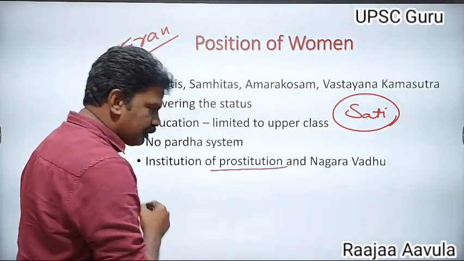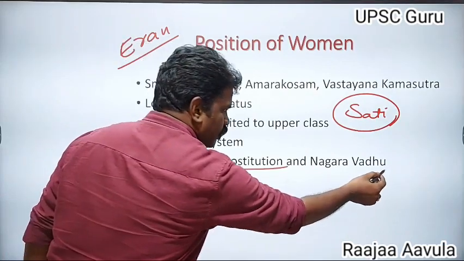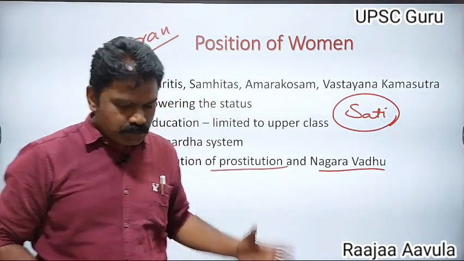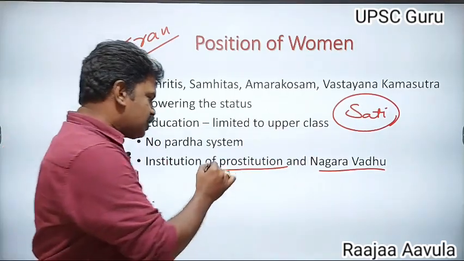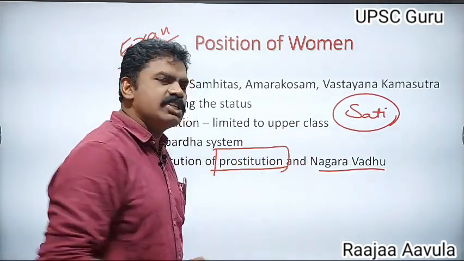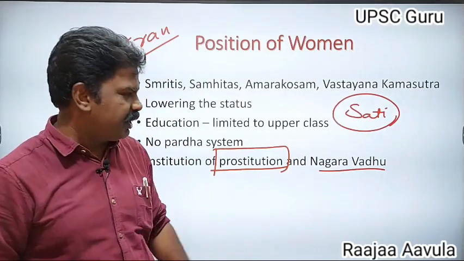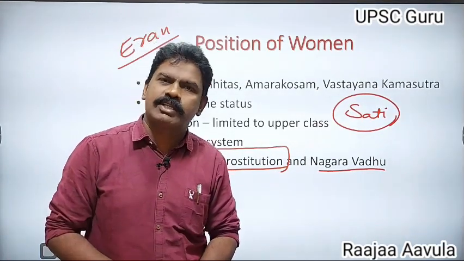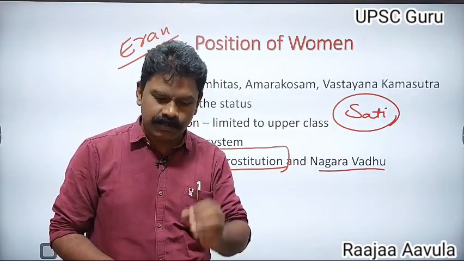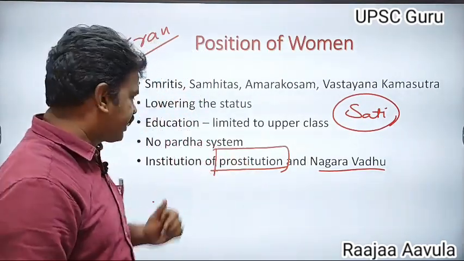The institution of prostitution and Nagara Vadhu was very popular. Prostitution was a recognized institution of that period. Even prostitutes were respected in the society. That means prostitution was a recognized institution.